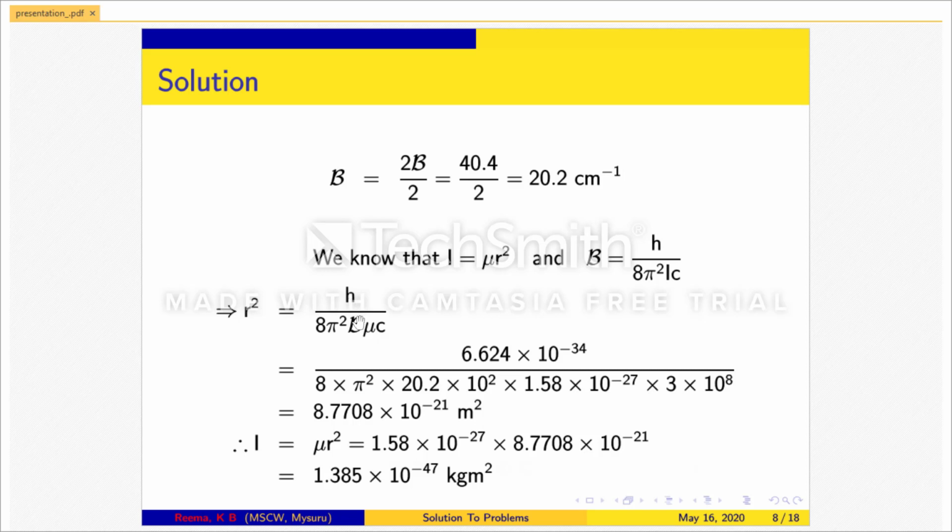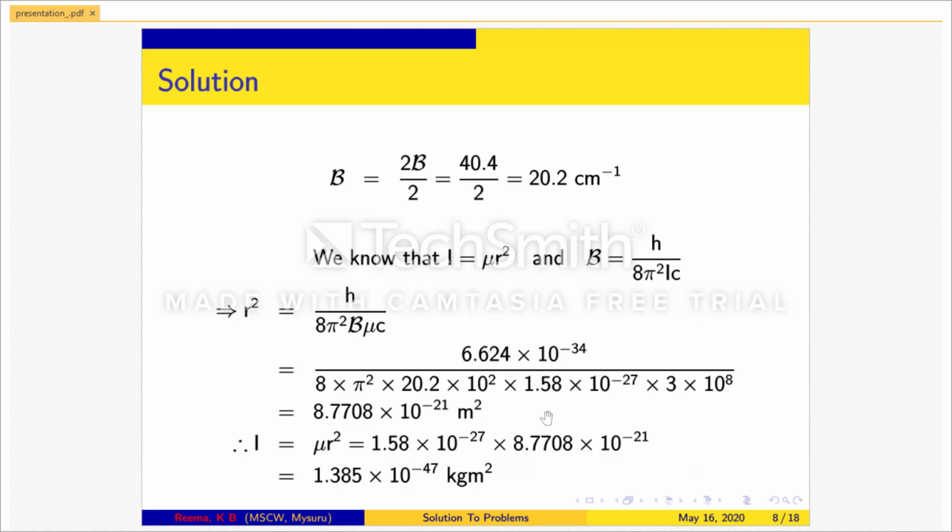Substituting the values of h, B, pi square, mu and c, we obtain the value of r square as 8.7708 times 10 to the power minus 21 meter square.